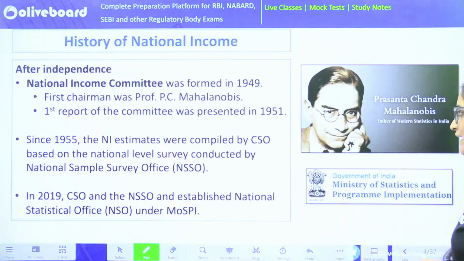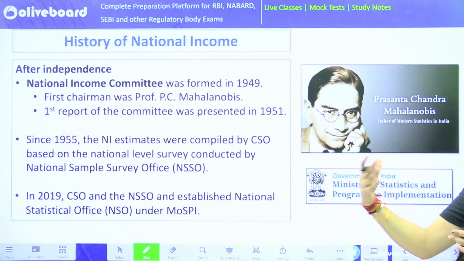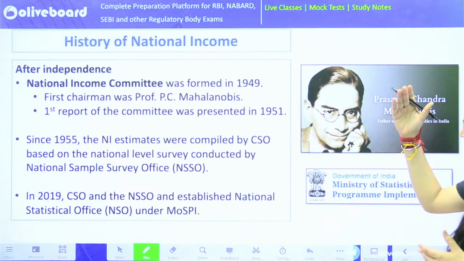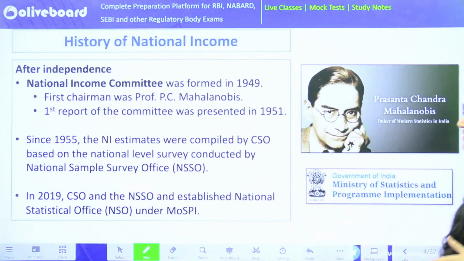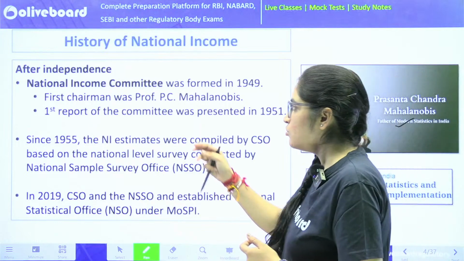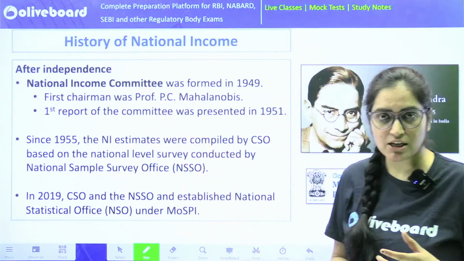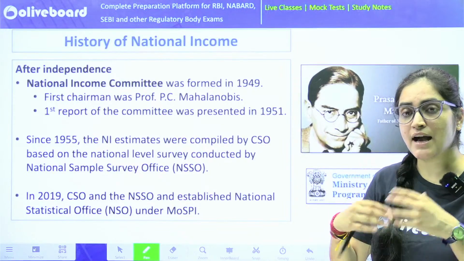Okay, moving ahead, you need not remember what happened before independence. Let's see what happens after independence. The National Income Committee was formed in 1949. The chairman was Dr. P.C. Mahalanobis. He was the first person chairing this committee, which looked after specifically how to calculate India's national income.